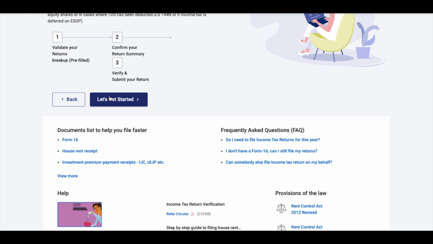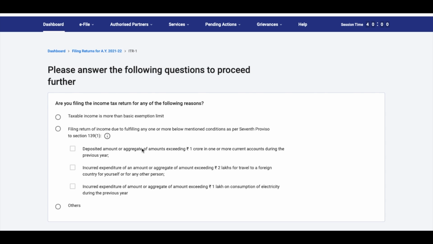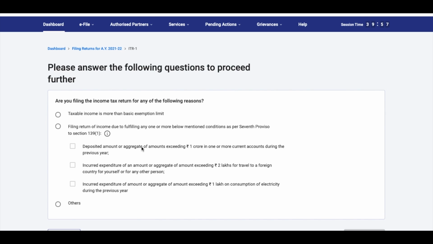So let's get started. Now, here it asks you for a few questions. You need to answer the questions to proceed further. Are you filing for any of the following reasons? Taxable income is more than the basic exemption limit. Filing of return of income due to fulfilling any one of the criteria: deposited amount or aggregate amount exceeding 1 crore in one or more current accounts during the previous year; incurred expenditure of an aggregate amount exceeding 2 lakhs for travel to a foreign country for yourself or for any other reason; incurred expenditure of an amount or aggregate of amount exceeding 1 lakh on consumption of electricity during the year. So apart from your income, is there any other reason that you're doing it?